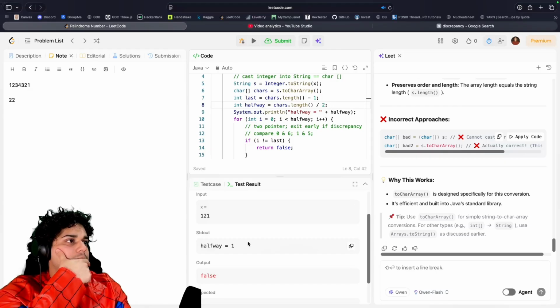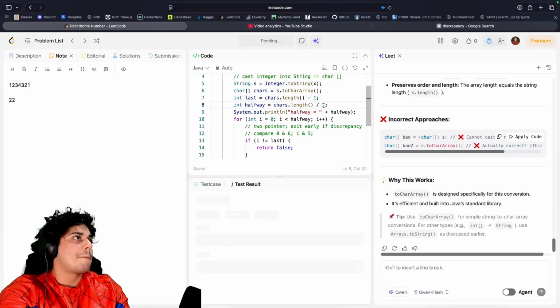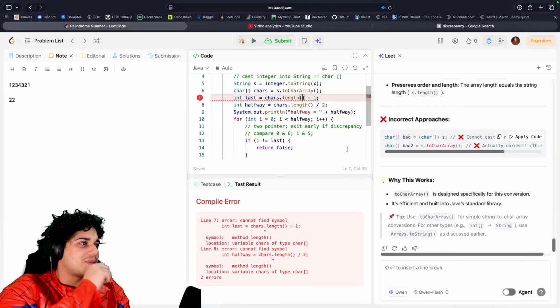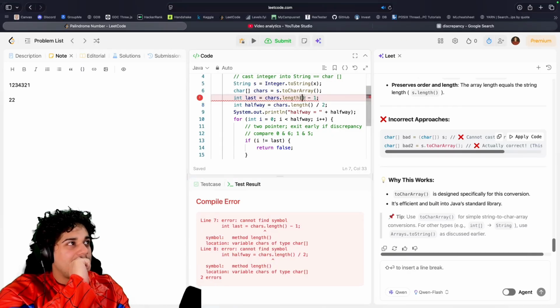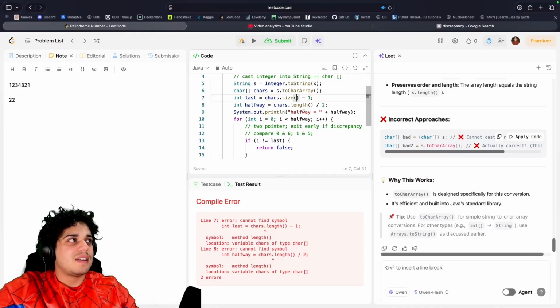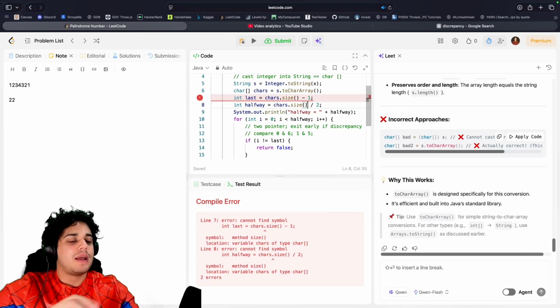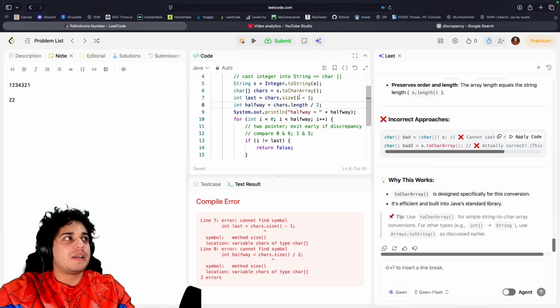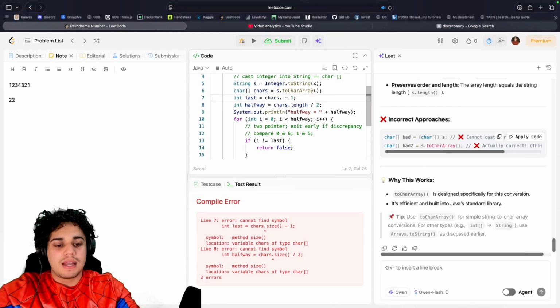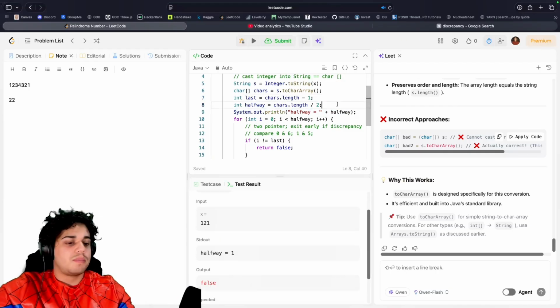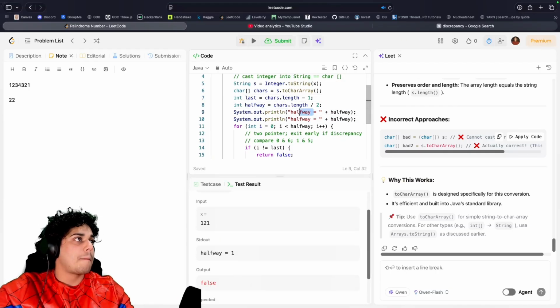Anyways, so oh yes, let's check this out. Oh, chars, you can't do that. Chars has its. How was this one? I do it for an array. Oh, I believe it's size, right? Let's see if I'm right about that. That's straight up from memory, baby. No, my bad. This one should be straight up a field like that. Length. This one is the field. All right. This is where we do the print statements because I don't know.